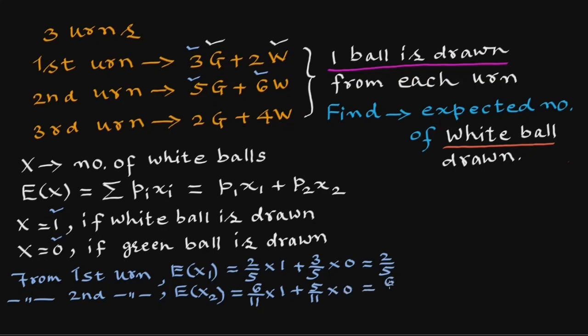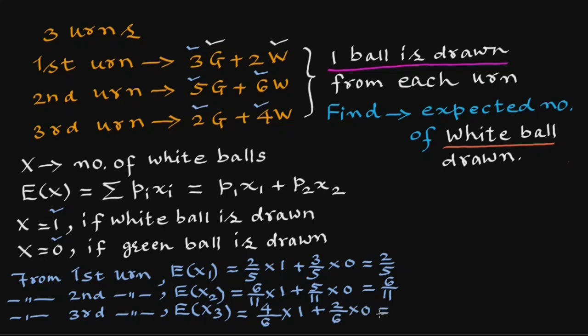So this will be 6 upon 11. And from the third urn, expectation of x3 will be probability for 4 white balls, 4 upon 6, because the total number of balls in the third urn is 6, multiplied by 1 for drawing a white ball, plus probability of drawing a green ball, 2 upon 6, multiplied by 0 for drawing a green ball. So this is 4 upon 6, that is 2 upon 3.